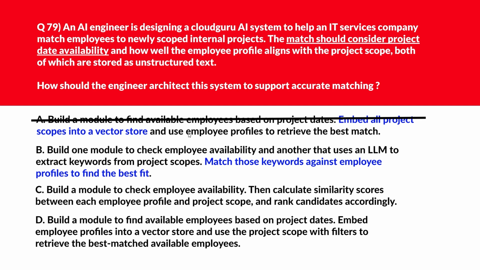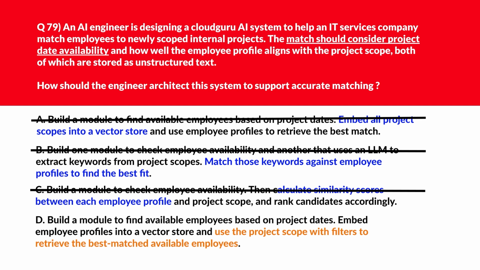If we look at option B, matching keywords lacks semantic depth and misses nuanced profile scope alignment. Wrong answer. We'll move to now option C. Option C, if we look, scoring logic adds complexity and may not scale well for large profile sets. Wrong answer.